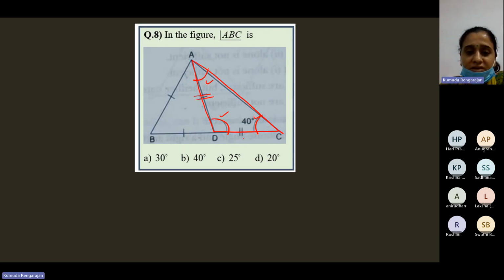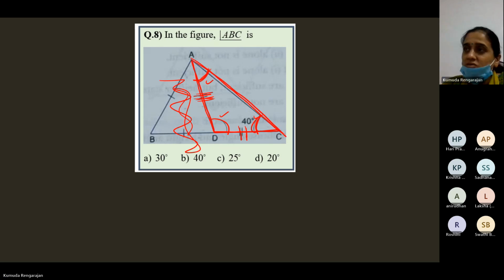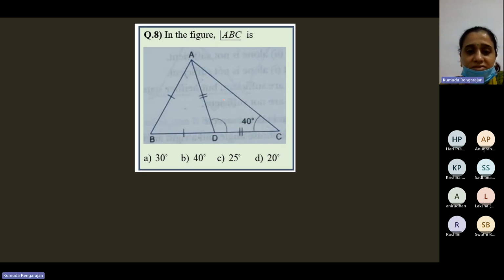Now, when this side is equal to this side, the angle opposite to this side is this angle, and the angle opposite to this side is this angle. Don't look at this part. These two sides are the sides of this triangle ADC. So consider only that triangle and look for the angles in that triangle. The angle opposite to this side is this angle, opposite to this side is this angle. So since this side is equal to this side, this angle is equal to this angle. So if this is 40, this is 40.